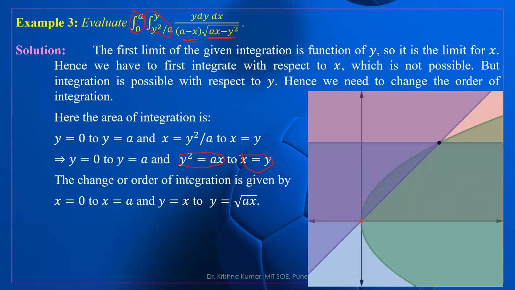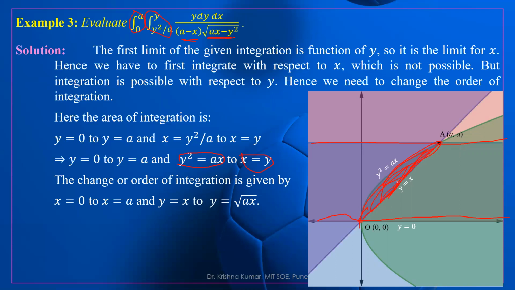So let us discuss this. What is y equal to 0 over here? y equal to 0 means the x-axis. This is the lower limit for y. Then y equal to a is the upper limit for y. Similarly, the lower limit for x is the parabola y square upon a, and the upper limit for x is this line. So now what is the area of integration? This part is the area of integration.